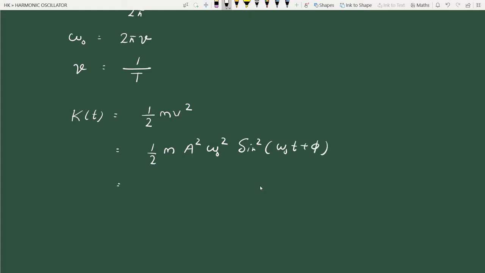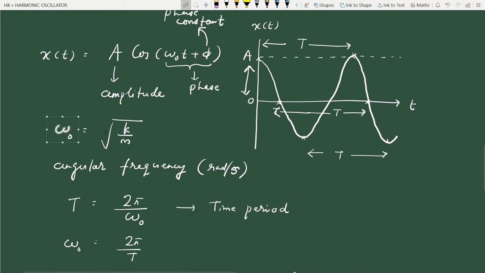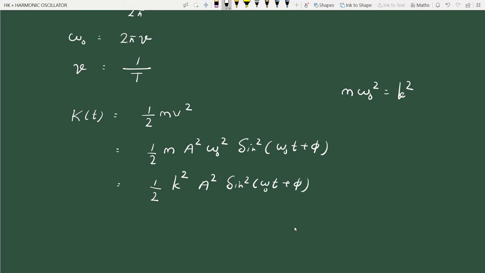Okay. Now here in this term, this m omega 0 square we can write as, where is it? See, look at here, omega 0 is square root of k by m. So omega 0 square is k by m. So when you cross multiply, this m times omega 0 square, this is k square. So this expression I can write as half k square a square sine square omega 0 t plus phi. So this is the kinetic energy at the time t.